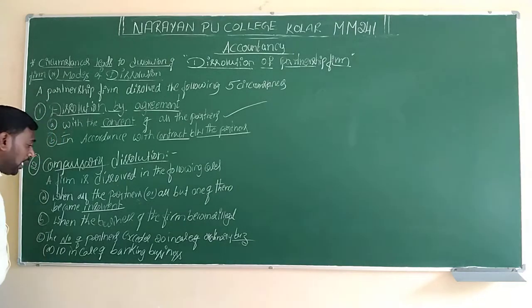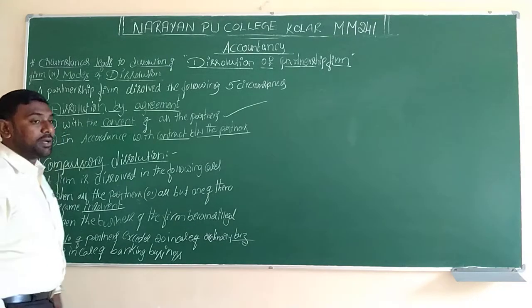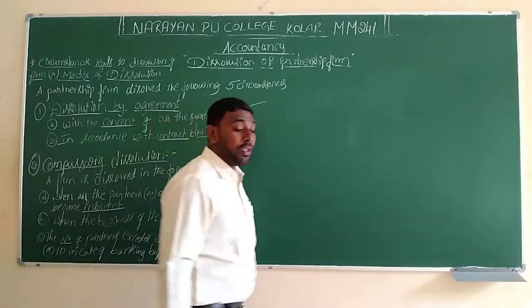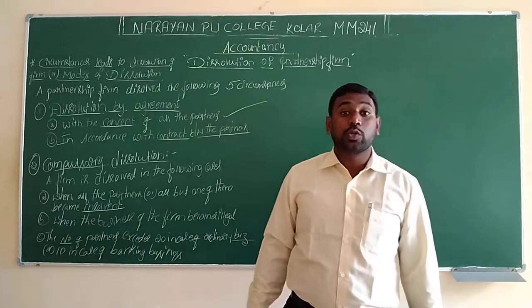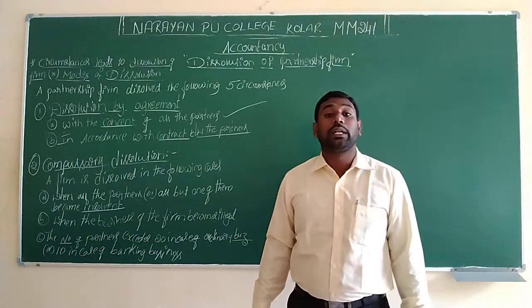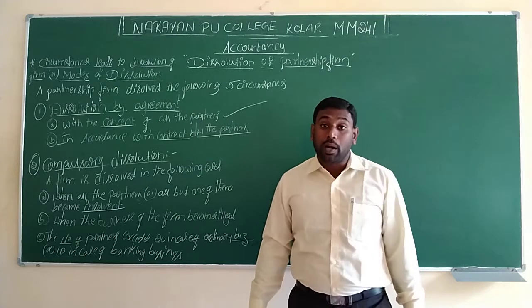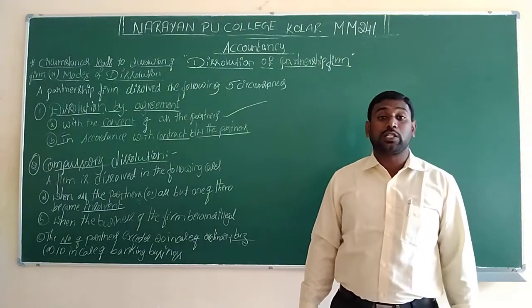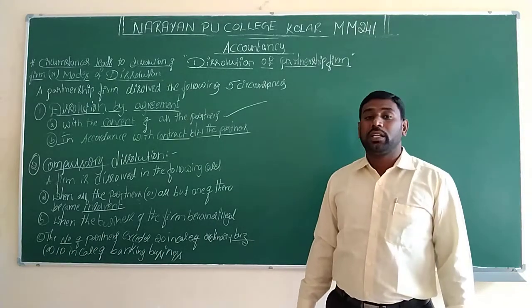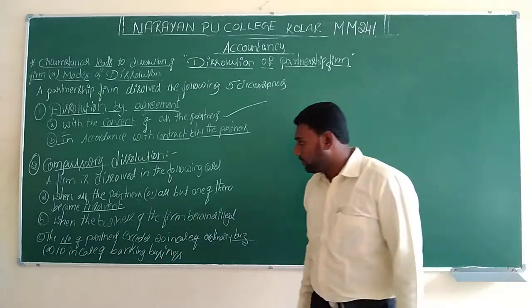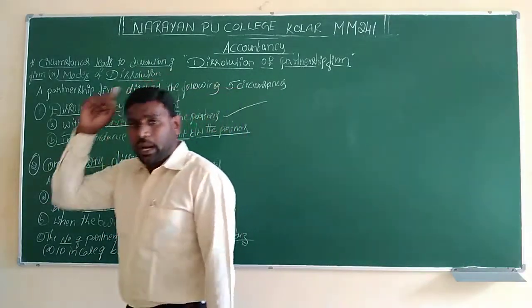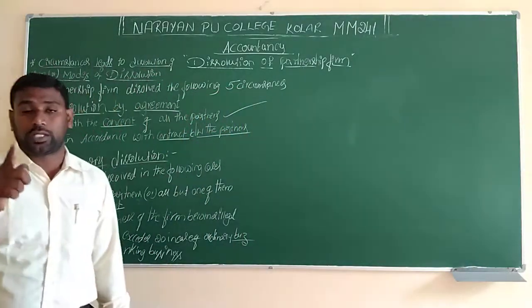Next, the second point: when the business of the firm becomes illegal, whenever the society or the other partners come to know that we are doing illegal business, during that time it is compulsory to close the business.